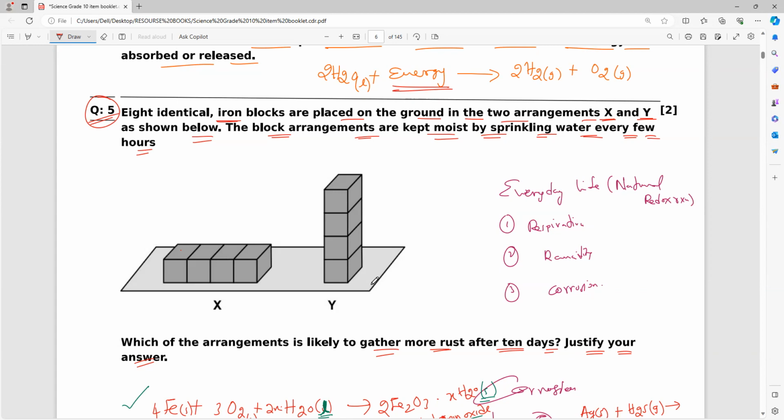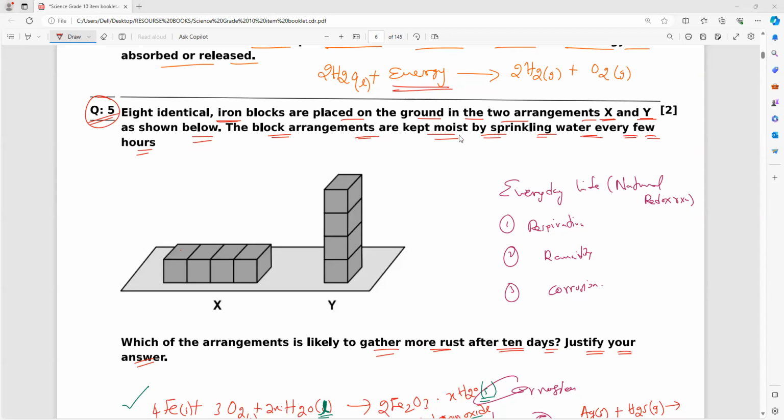You tell some answer and your explanation, then I will give the explanation so that you will feel what is the difference. Why? X or Y? So I will tell you.